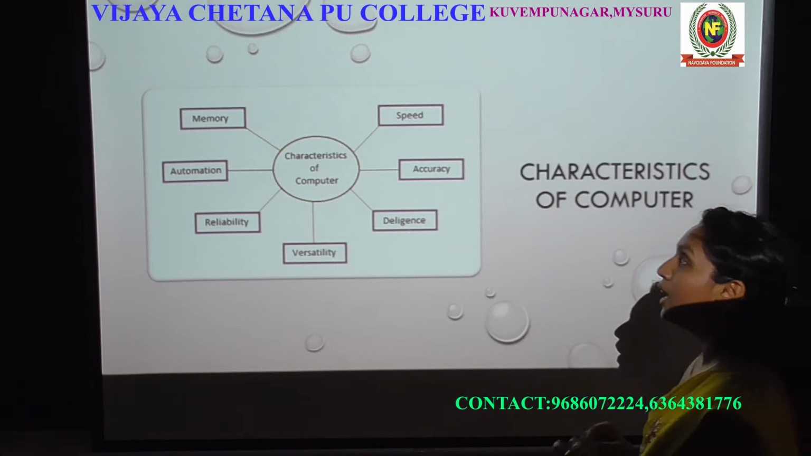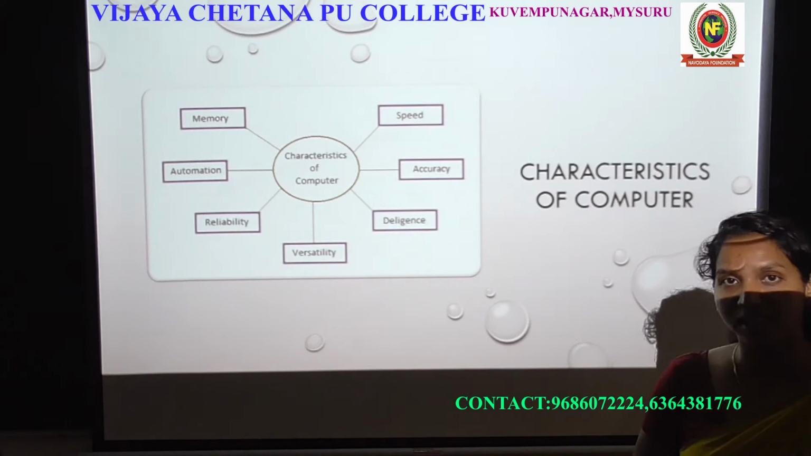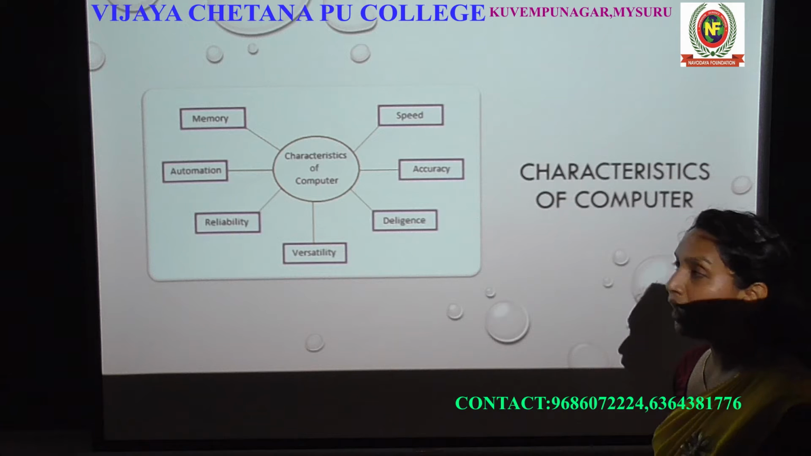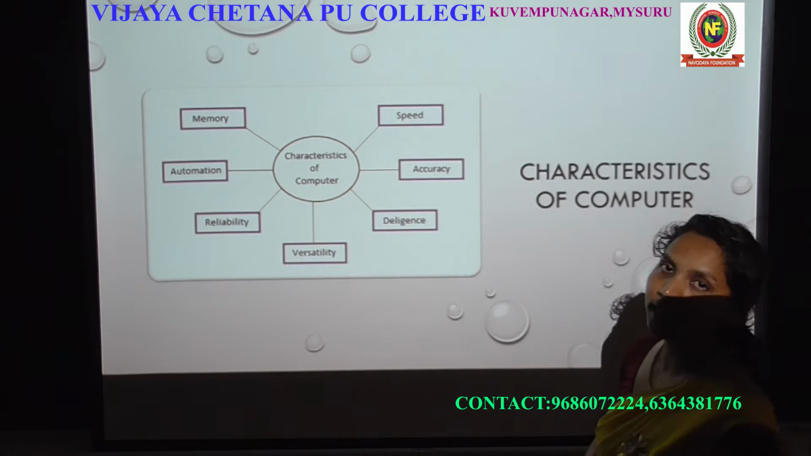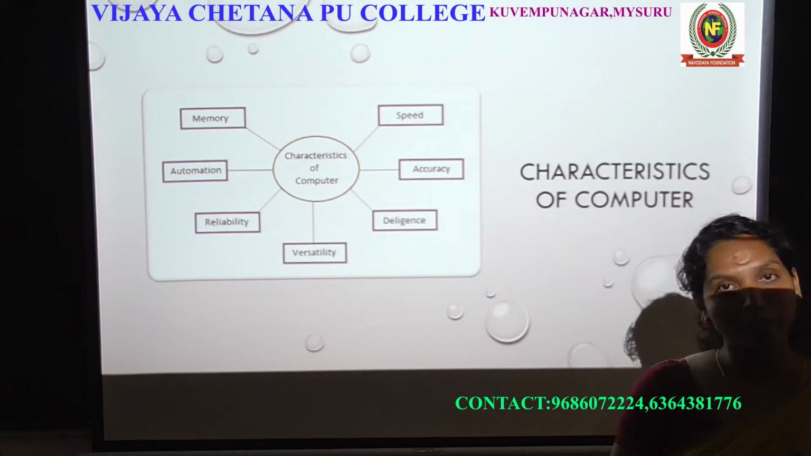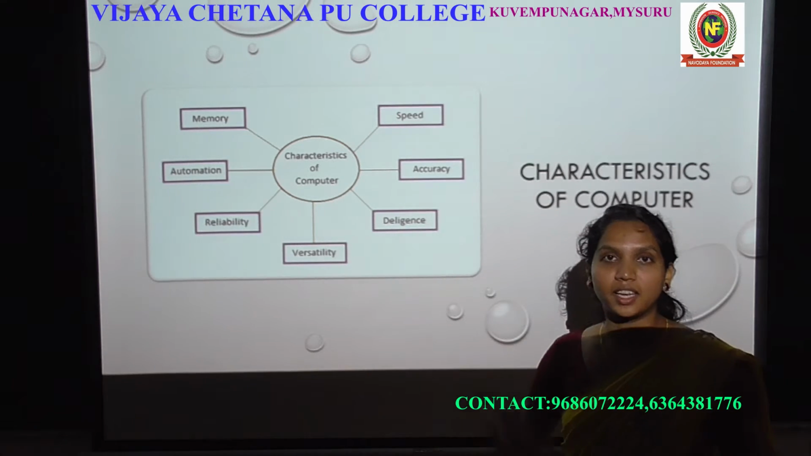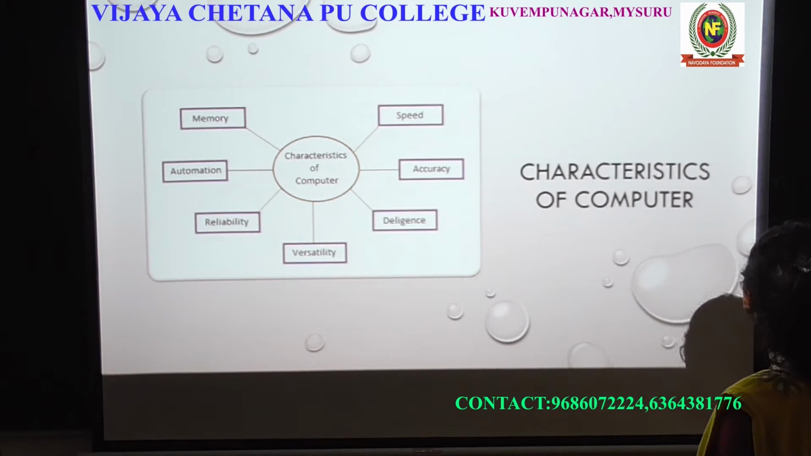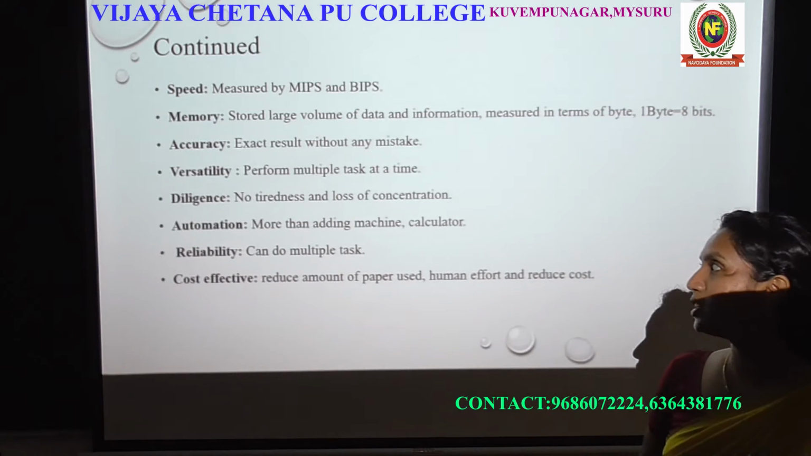So you should remember all these words, the characteristics, and when they ask for 5 or 3 marks, you should explain all the characteristics. This is one of the important topics in this chapter. Even if you are not able to explain all those things, you should at least name all these characteristics. Okay, so let's go into the details of the characteristics. The first one is speed.